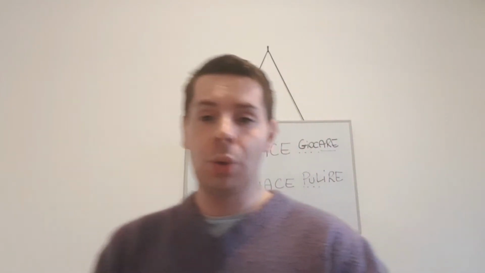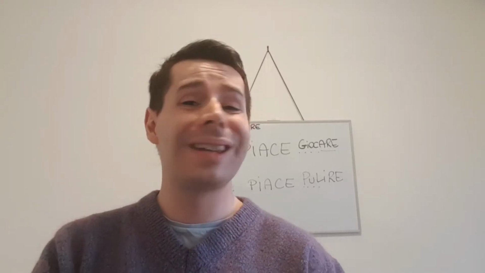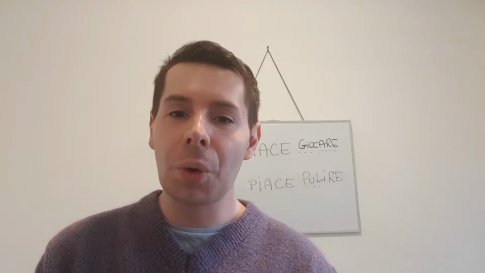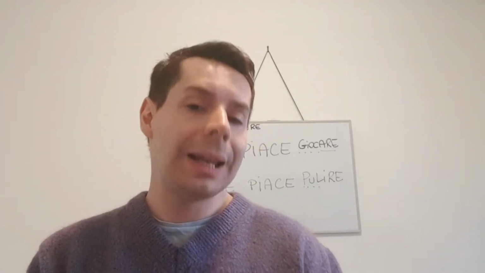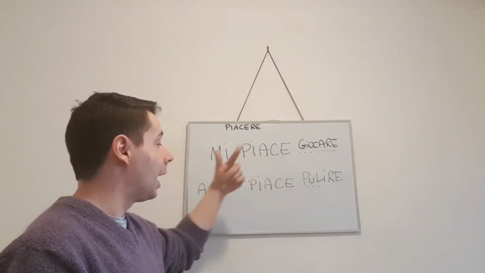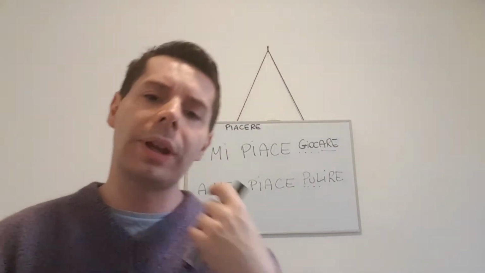We can also use mi piace on its own. For example, if Maria says to me, we're going to this restaurant, they make fantastic burgers, the atmosphere is so cool, I can reply mi piace, like I like it. I would use this one, mi piace. I wouldn't use a me piace, because the other person can say what?